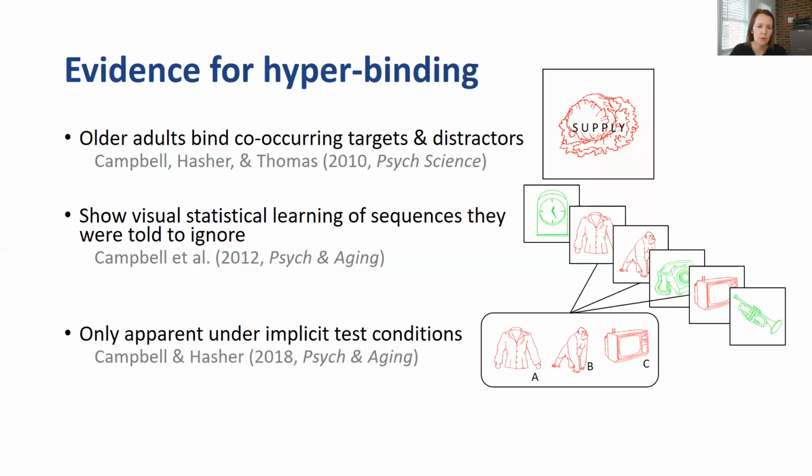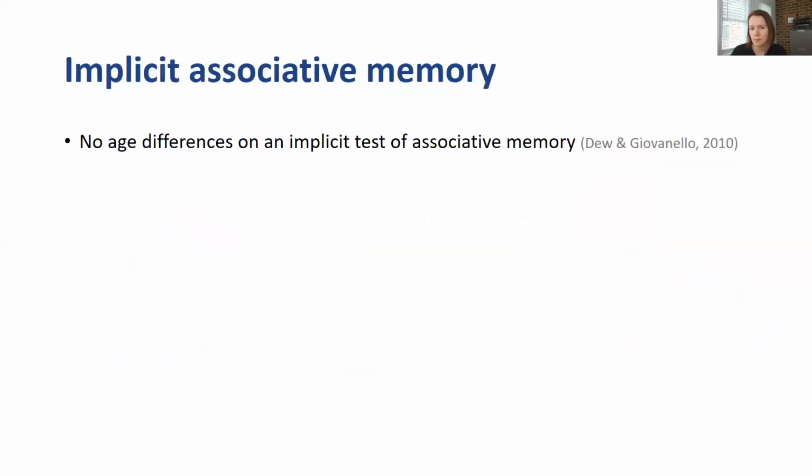And we also have shown that this effect seems to depend on an implicit memory test. In the original study, when we asked participants to explicitly tell us what word was seen with the cabbage at study, they were unable to do so. And later we showed that if we alert them to the fact that some of these pairs they've seen before, it also disrupts this effect. So it really does seem to depend on implicit test conditions.